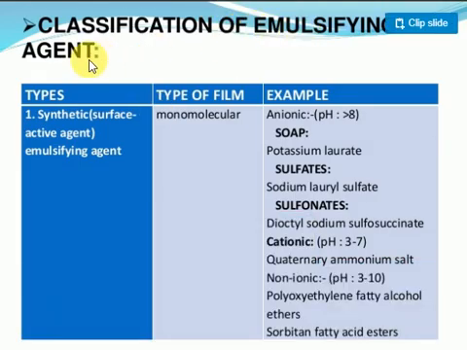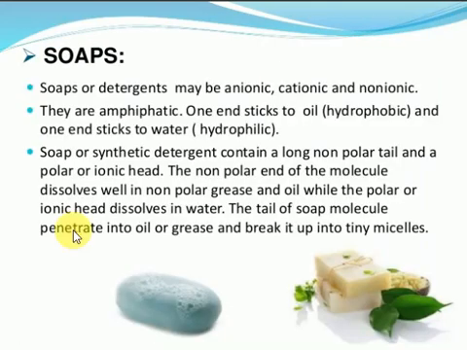Classification of emulsifying agents. Synthetic emulsifying agents, general soaps are there. Soaps and detergents come under emulsifying agents. General soaps are emulsifying agents. Soaps and detergents may be anionic, cationic, or non-ionic. Generally, soaps are made up of oil plus sodium hydroxide solution. When they are heated, you will get the soaps. They will add some flavors.